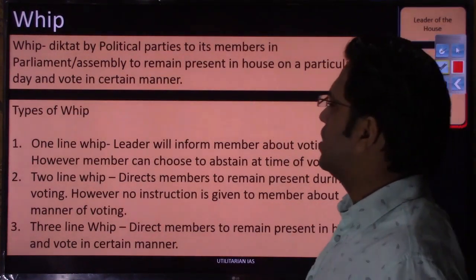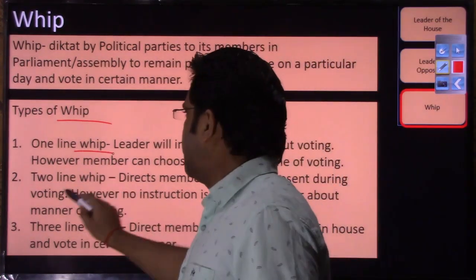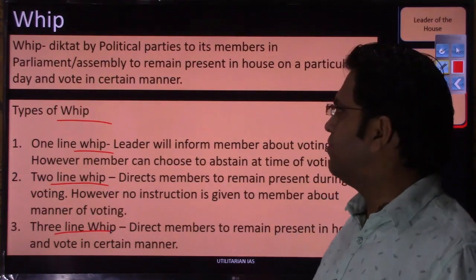If I talk about the types of whip, you have 3 types of whip: 1 line whip, 2 line whip, 3 line whip. What is the meaning of this 1 line whip, 2 line whip and 3 line whip?